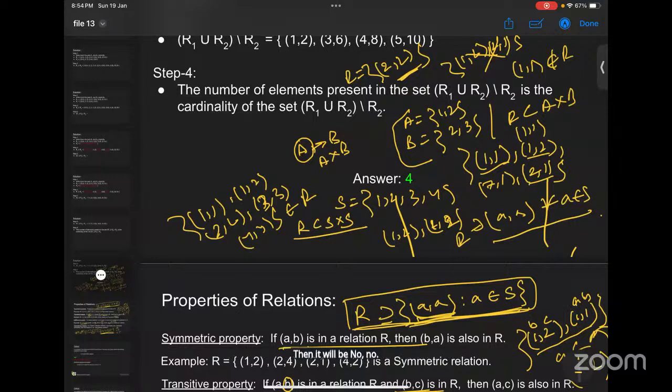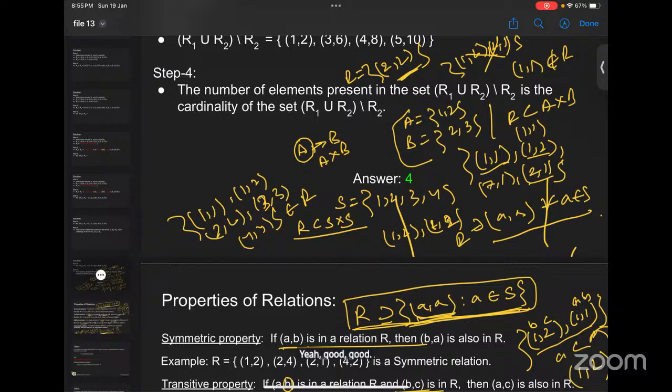No. If you want to define a relation, it should be a subset of A cross B. It can be anything. So you can take 2 comma 2 also, but if you take A cross B, then it will not be reflexive, symmetric, and transitive. Yes. Okay, correct.